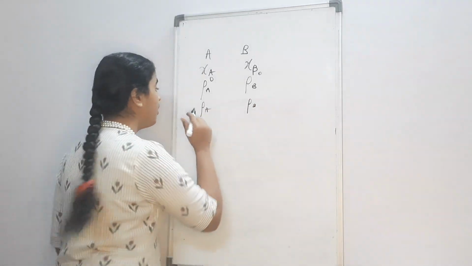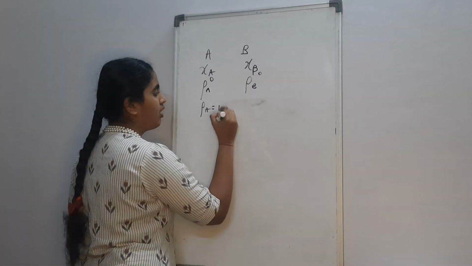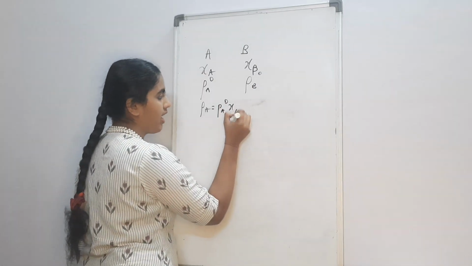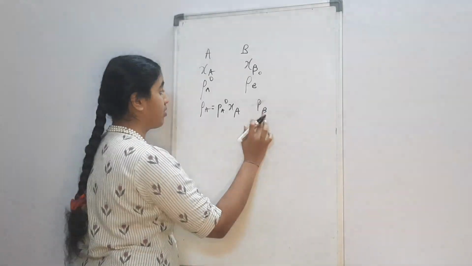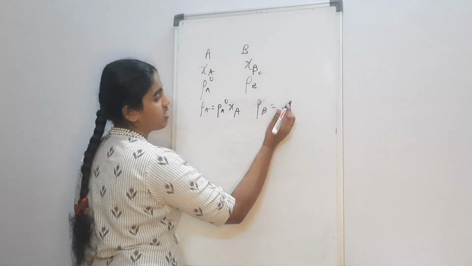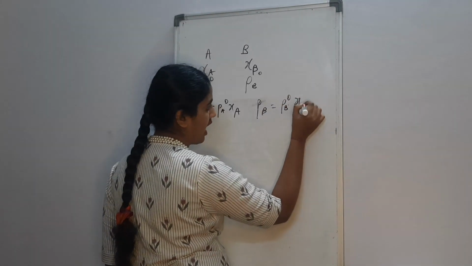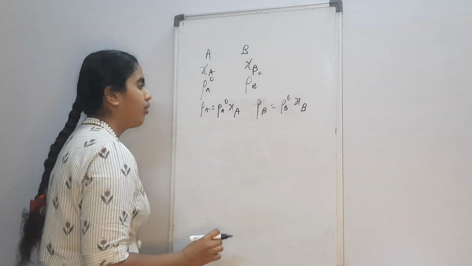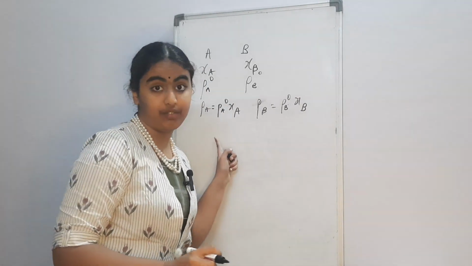Now, PA equals PA naught xi A, and PB, these are all small p's, okay, so PB equals PB naught xi B. Now say you were to add these two equations.